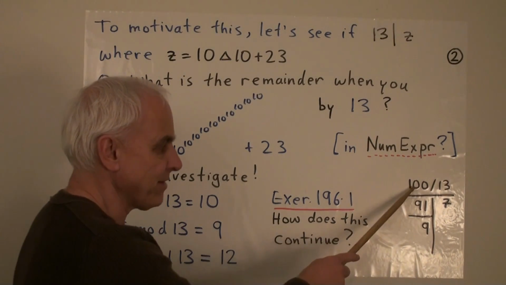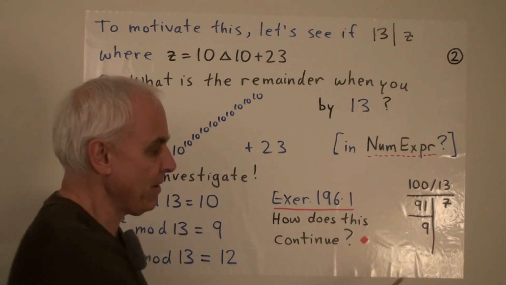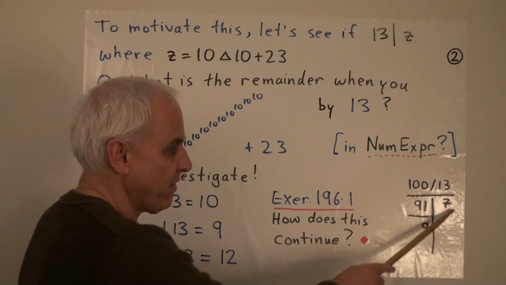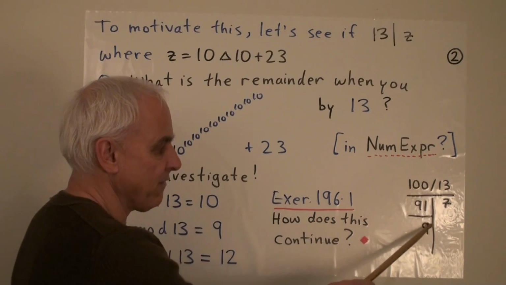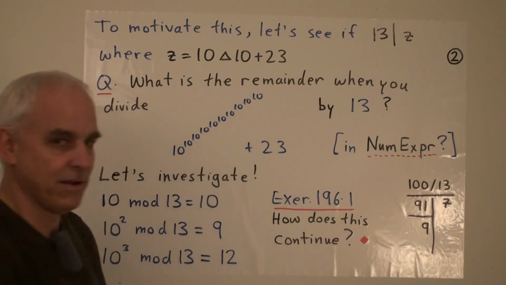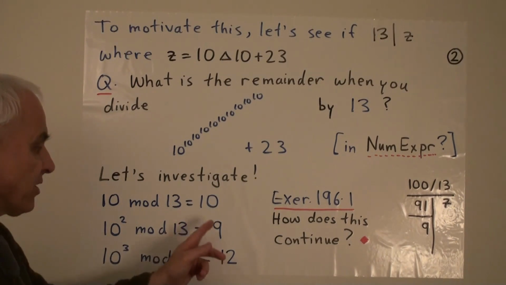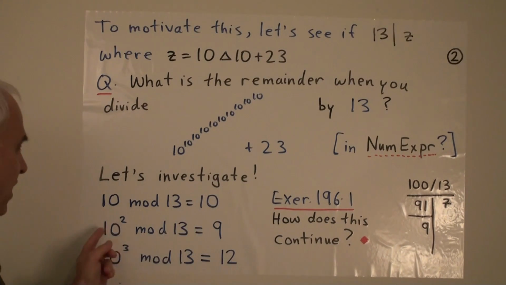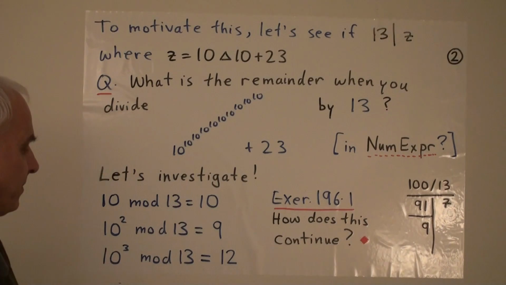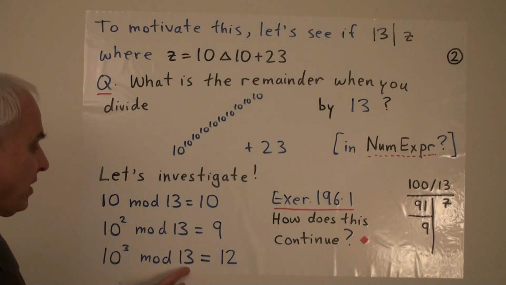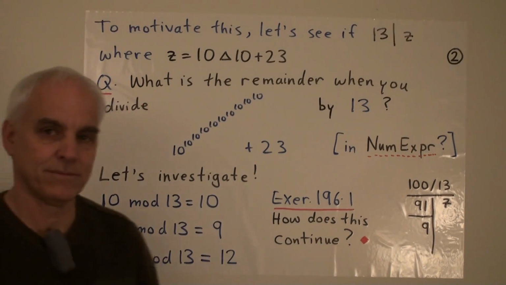And over here I've done that. So 100 divided by 13, well, we can take 7 of them. 7 13ths is 91. And that'll give us a remainder of 9, telling us that 10 squared mod 13 is 9. That's the remainder that you get when you divide 10 squared by 13. And then you can check that 10 cubed mod 13 is 12.